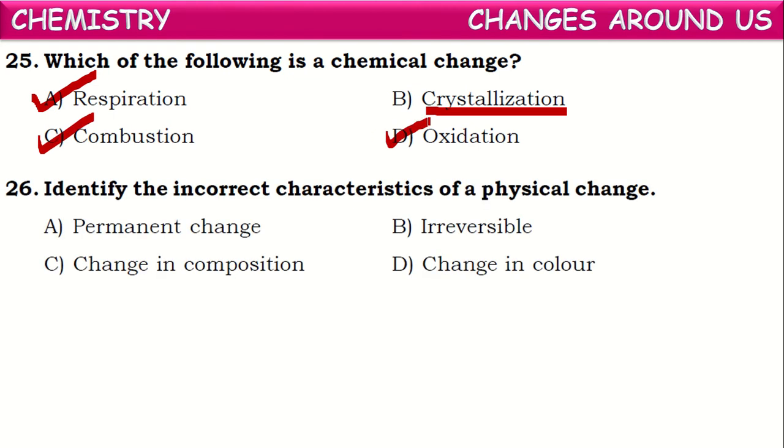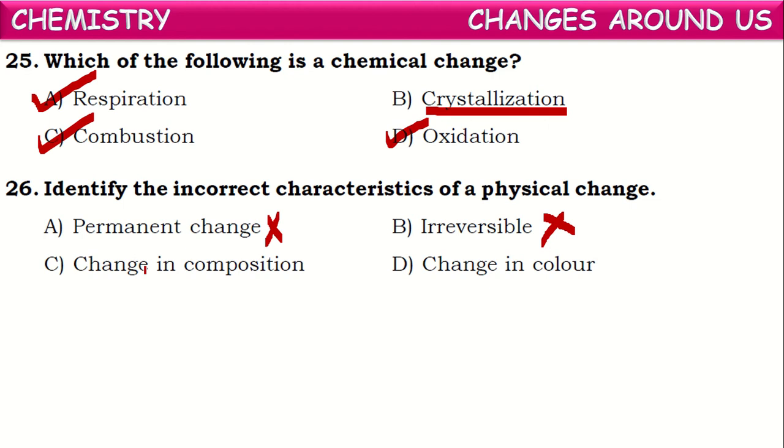Next one, identify the incorrect characteristic of a physical change. Some characteristics are mentioned regarding a change. Which of these represents a physical change? See, permanent change. Is physical change a permanent change? No, it is not. Physical changes are generally temporary changes. Or physical changes are irreversible? No. Physical changes are generally reversible.